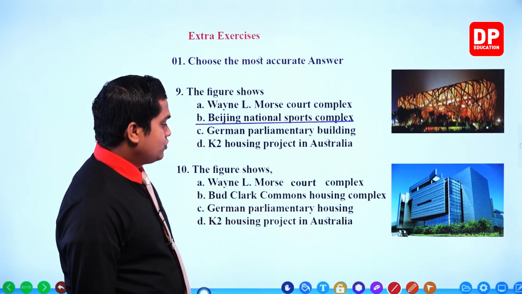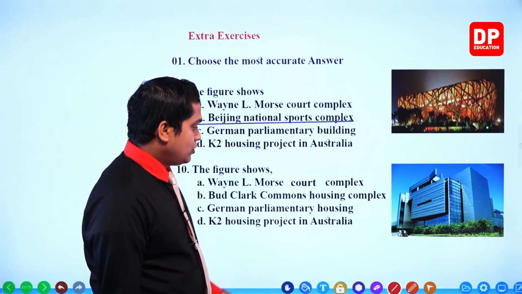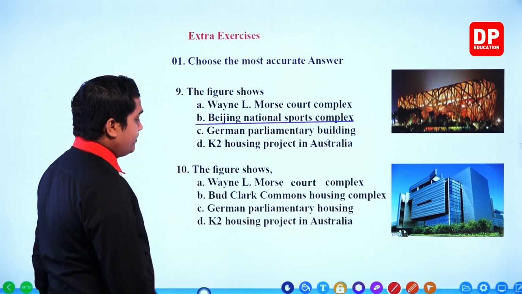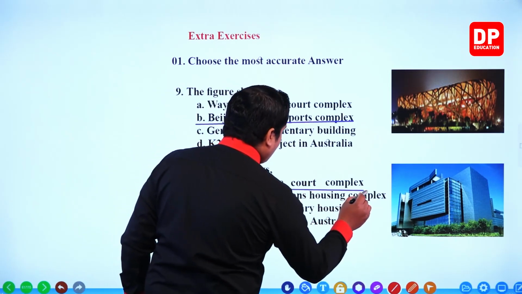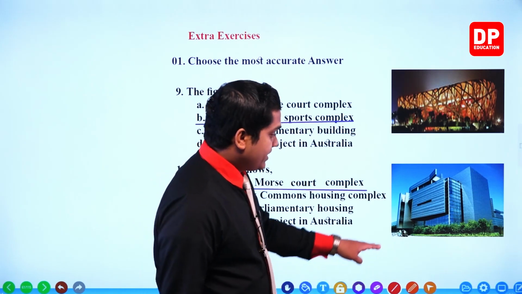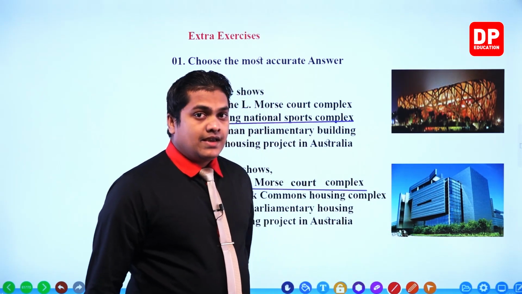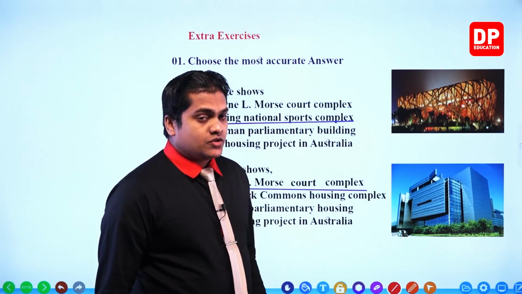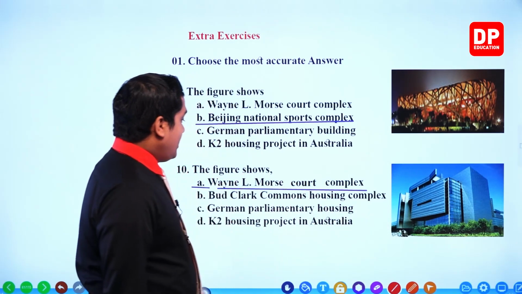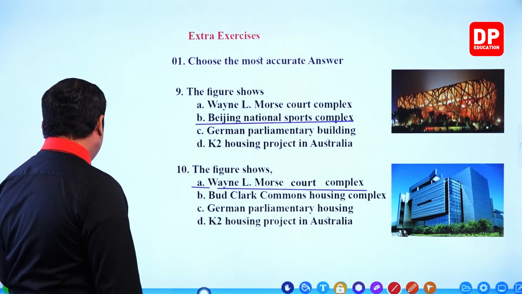So we can ignore those two answers. The German Parliamentary Building can also be ignored because there was no housing scheme over there. So our remaining answer should be the correct one, which is the Elmwood Court Complex. As you can see, there are drought-resistant plants grown over the areas near it. These can be observed within the Elmwood Court Complex. Right, then the next one.